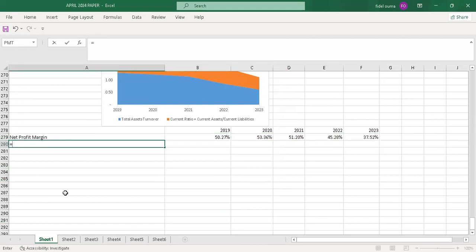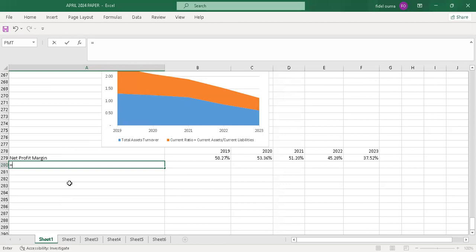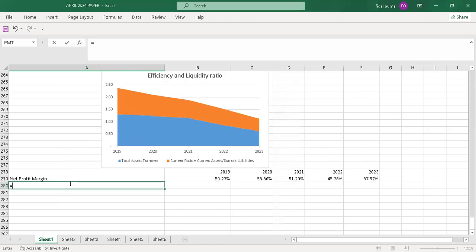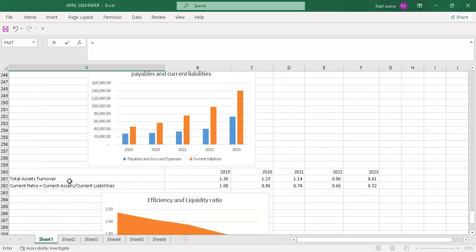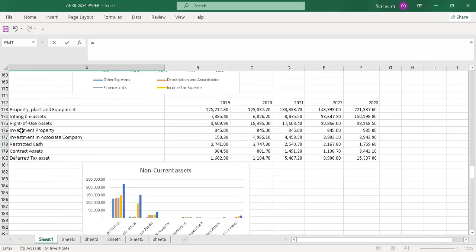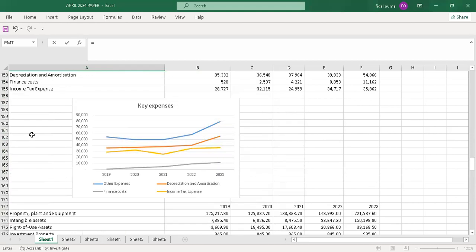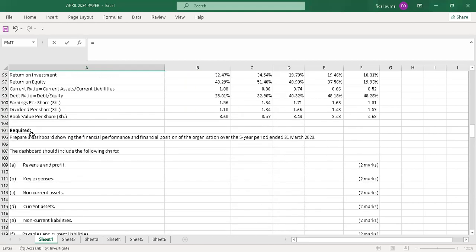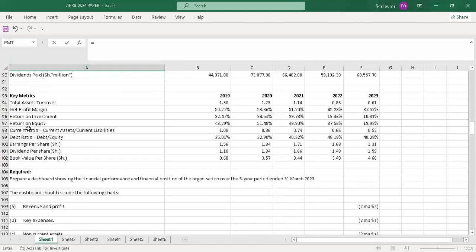Then I'll go to the next one. Was there return on investment? Let me see if there was return on investment. Yeah, you don't calculate anything, just come to the key metrics. They have already calculated everything for you here.